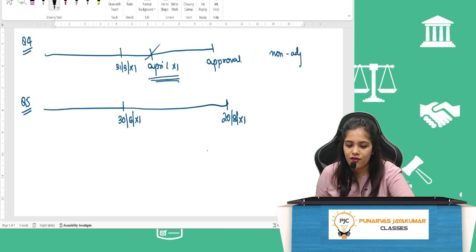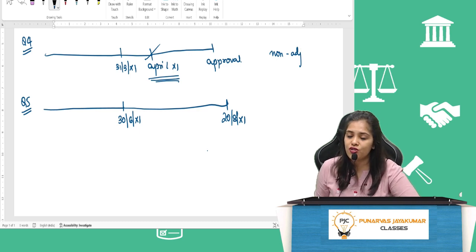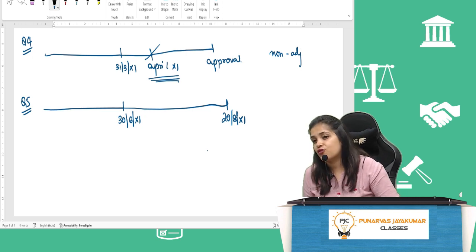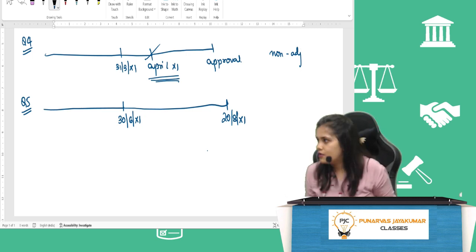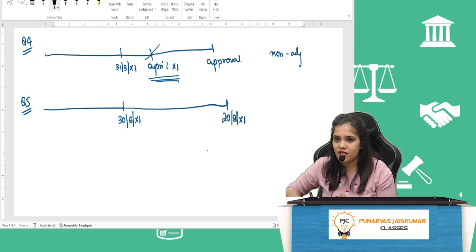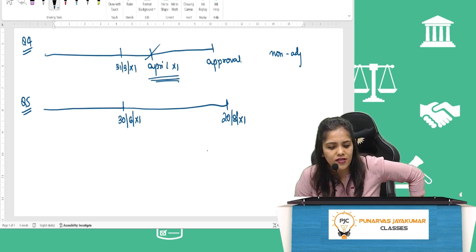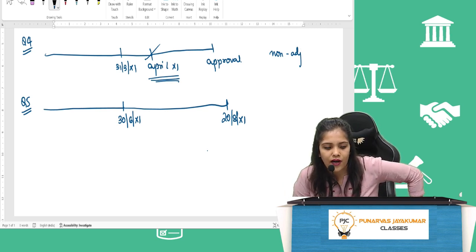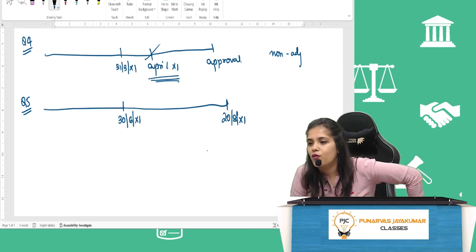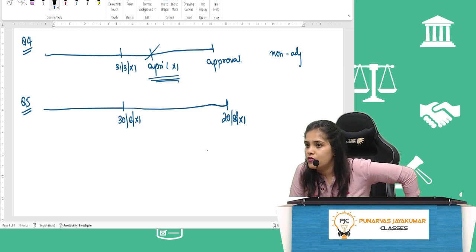While doing the boring work on 1st September X1, it met a rocky surface for which it is estimated that there will be an extra cost to the tune of 80 lakhs. So we met a rocky surface, so we have to break the rock and then go down, correct? So that will cost an extra 80 lakhs. You are required to state with reason. Tell me, why?